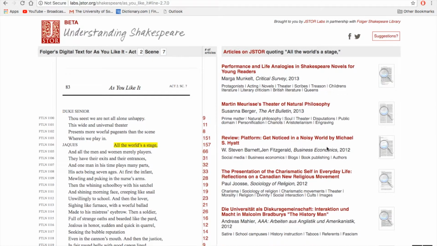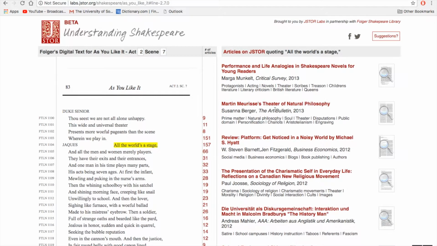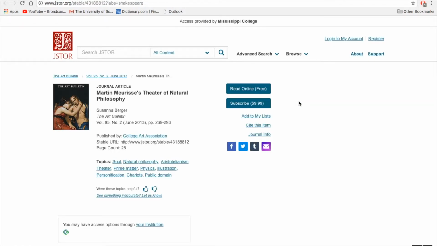And if there are or is, we can then read that article. We could look at a magnified version of that particular page, or we could click the title, which will actually take us to JSTOR's detailed description for this particular title.